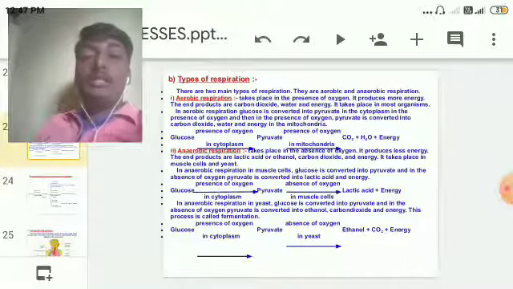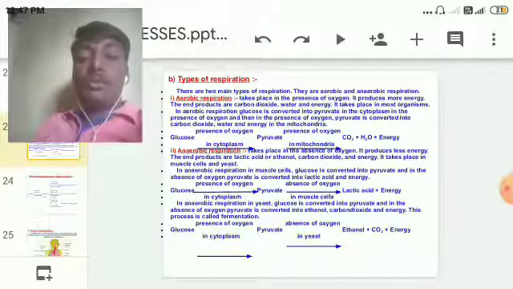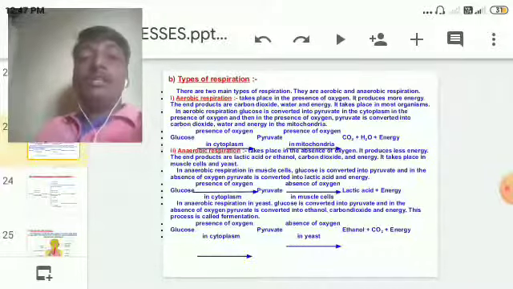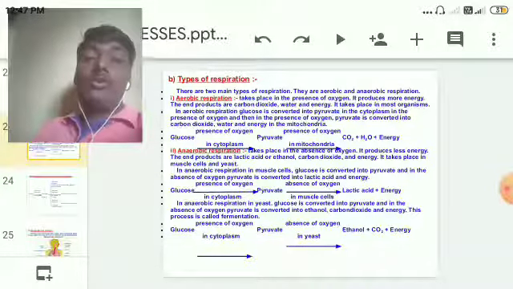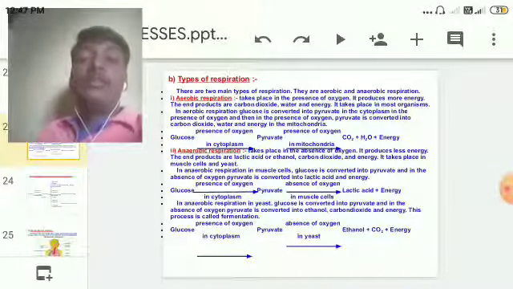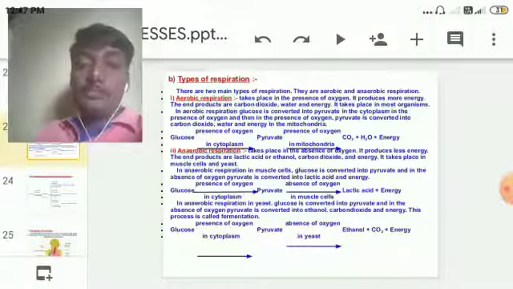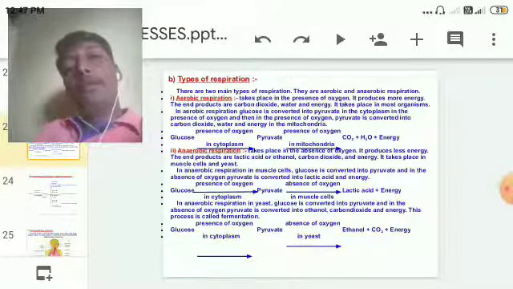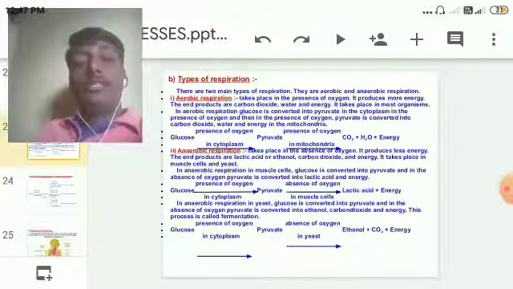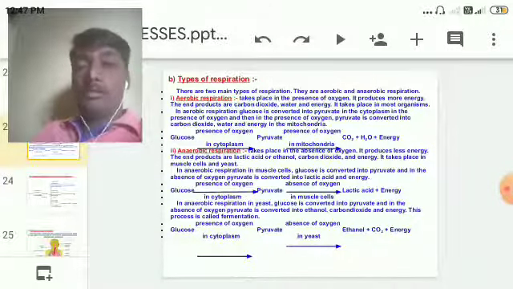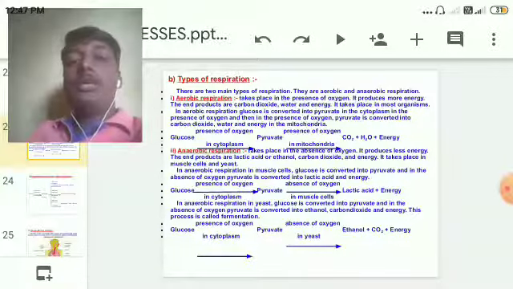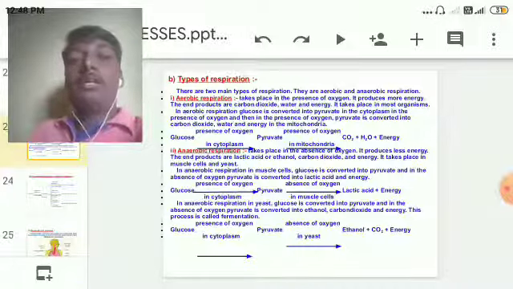C6H12O6 is the molecular formula of glucose. C6H12O6 will be cut into C3H6O3, which means pyruvate is half of the glucose. The bigger, complex glucose molecule breaks into half, and a three-carbon pyruvate compound is formed.